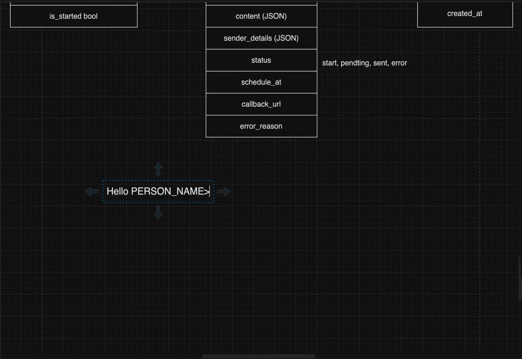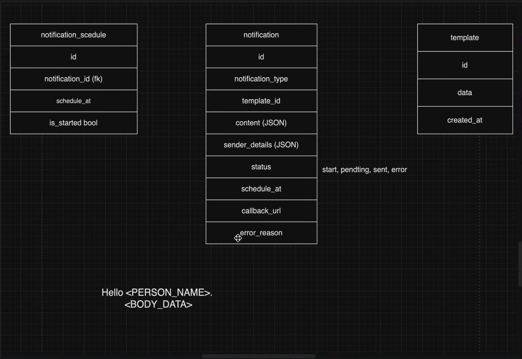We can also mention body data, something like that. We can have this data in the template, and the response content will be a JSON.